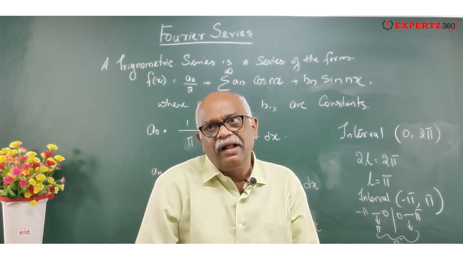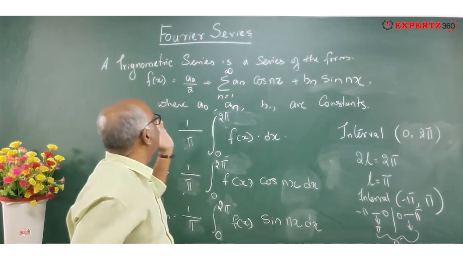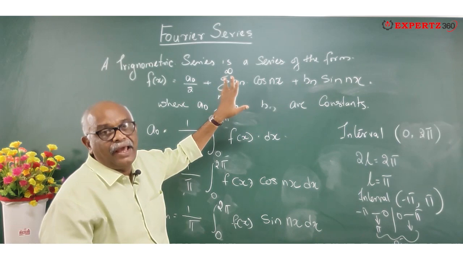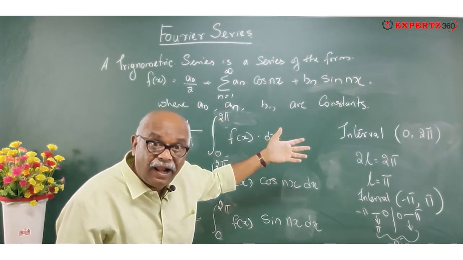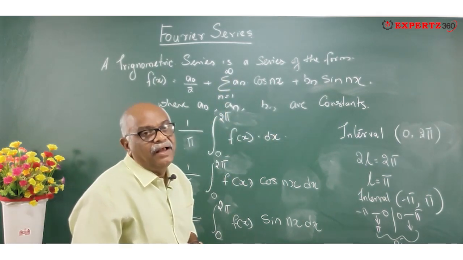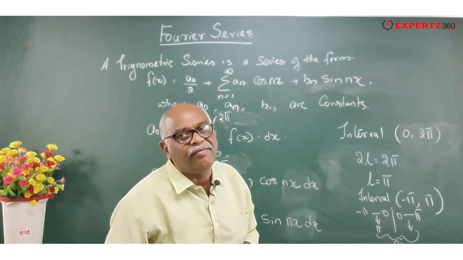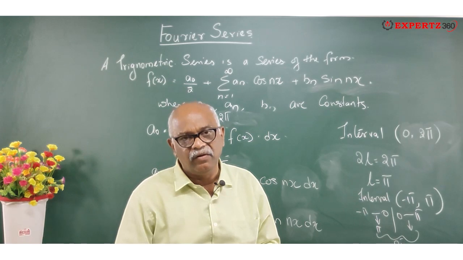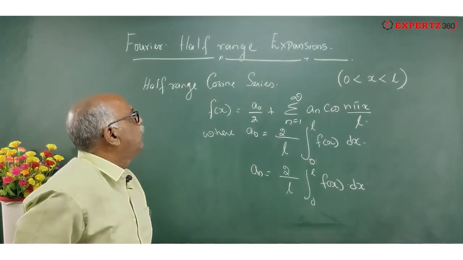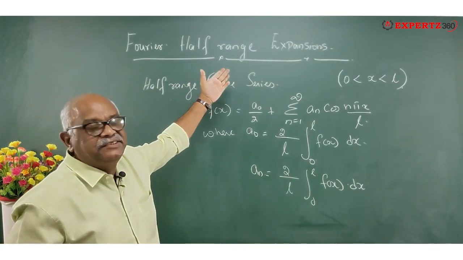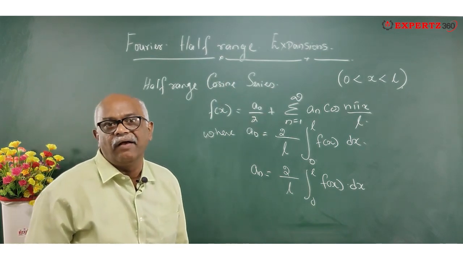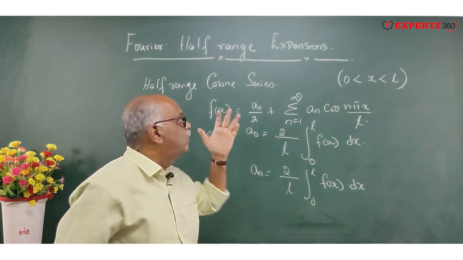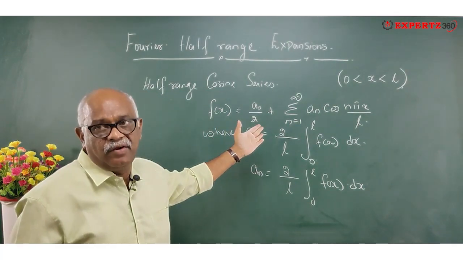I have given the general value also, that is f of x is equal to a naught by 2 plus sigma n is equal to 1 to infinity a n cos n pi x by L plus sigma n is equal to 1 to infinity bn sin n pi x by L. Are you clear with the Fourier series now? Okay. So now let us come to Fourier half range series. You have cosine series as well as sine series. So I'll now give you the expressions for cosine series.